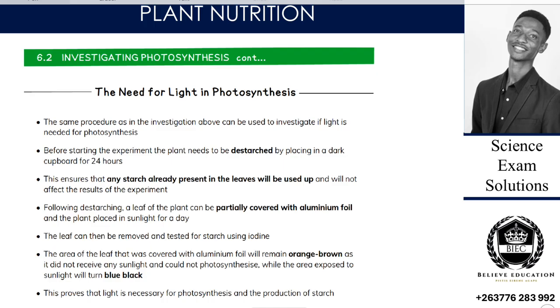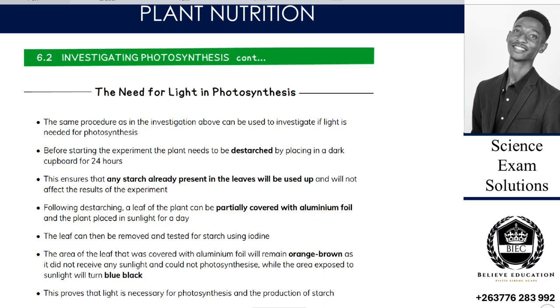The first thing that we need to do is remove the starch that's already in the plant. To remove that starch, we put the plant into darkness for about what? 48 hours, or 24 to 48 hours.